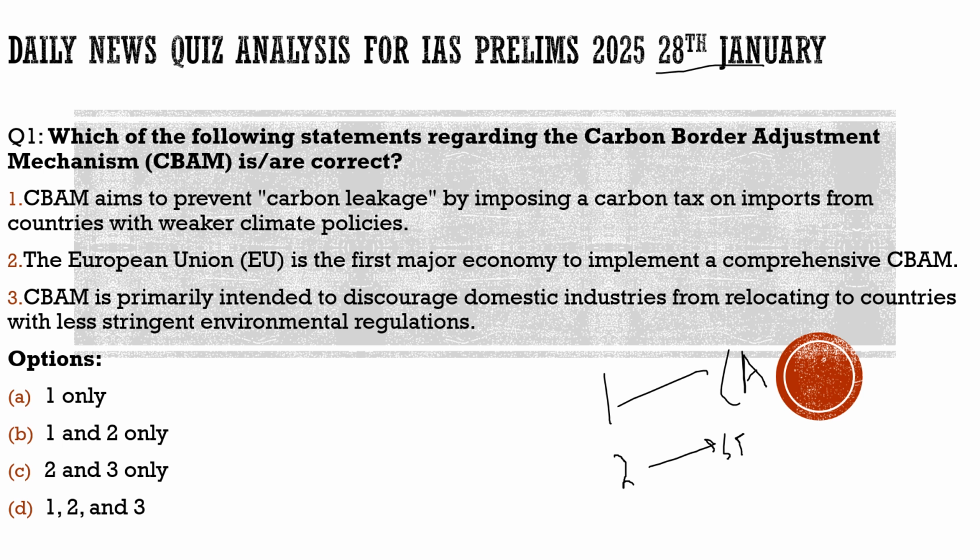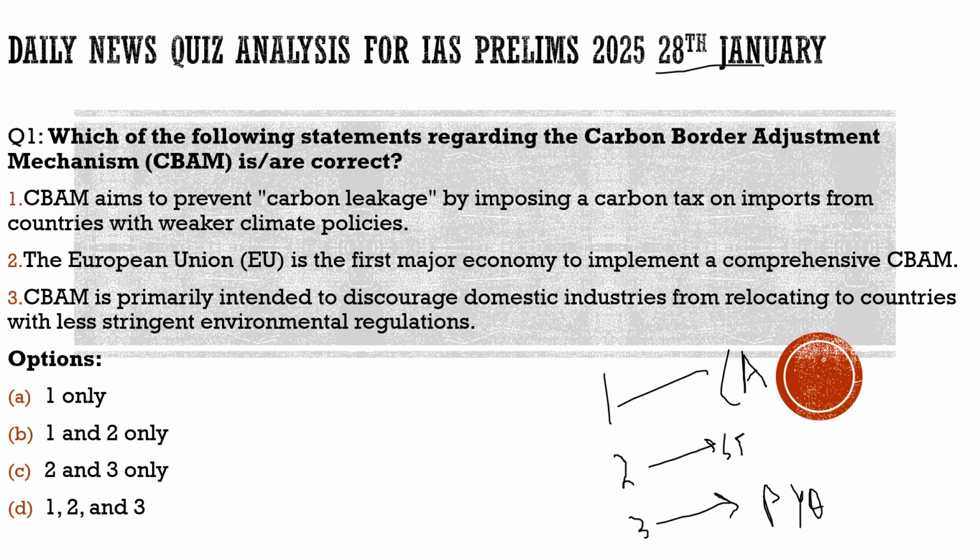After discussing questions with respect to current affairs and the static part, we will shift our approach to the last part of our discussion where we will discuss a previous year question. To me, this is the most important part for your preparation right now because we are edging towards our examinations. As we know, on the 25th of May, our exams would be there.